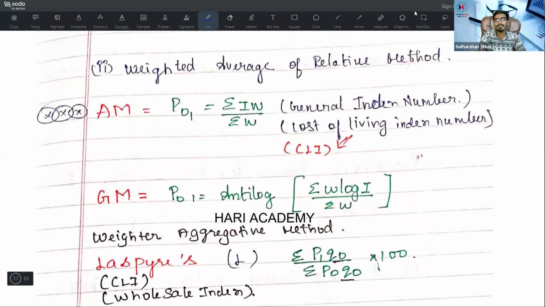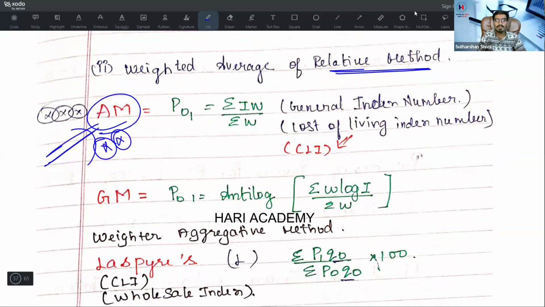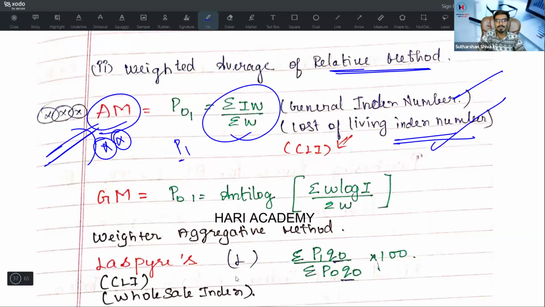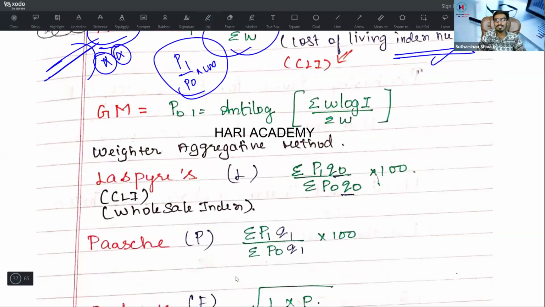Okay, next, weighted average of relatives method. Arithmetic mean, this is a most important formula. Kindly remember this. Arithmetic mean is P01 equal to summation IW divided by summation W. It is also known as general index number. It is also known as cost of living index number. This is the formula you need to use, where I is nothing but P1 by P0 into 100. Okay, next, geometric mean is nothing but antilog of summation W log I divided by summation W.